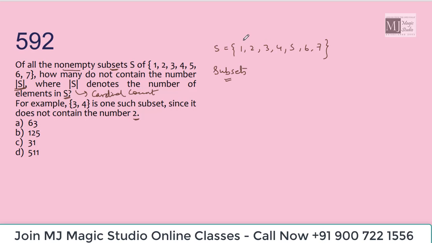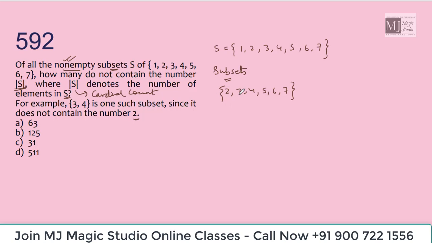Subsets are the sets which can be drawn from the elements of this set, taken one at a time, two at a time. Since we are dealing with non-empty subsets, we can take 1 at a time, 2 at a time, 3, 4, 5, 6, or 7 at a time. Now, when we are taking 1 at a time, there should be only one member in the subset, isn't it? That means 1 should not be there in that particular set. So except 1, let us leave 1, and now we have 2, 3, 4, 5, 6, 7.